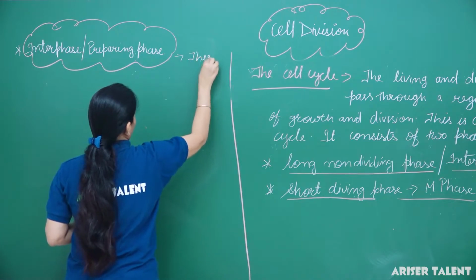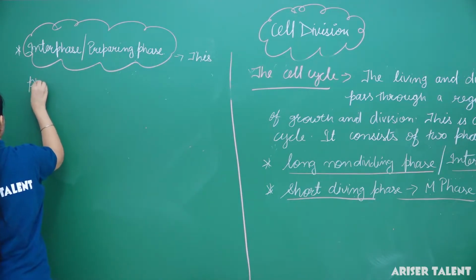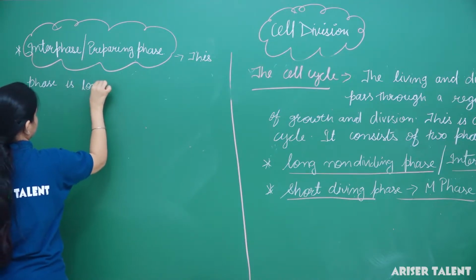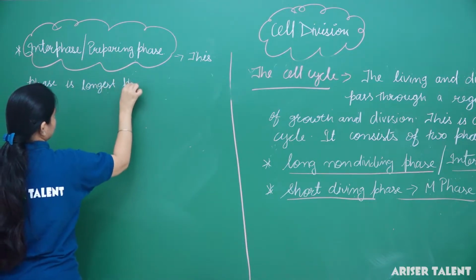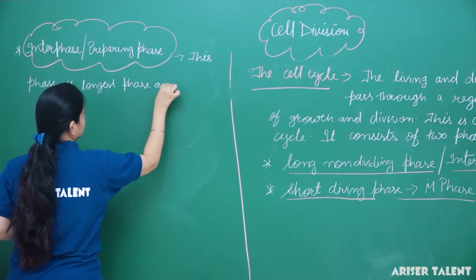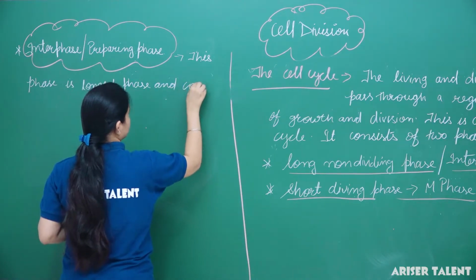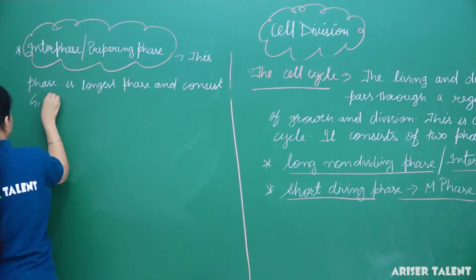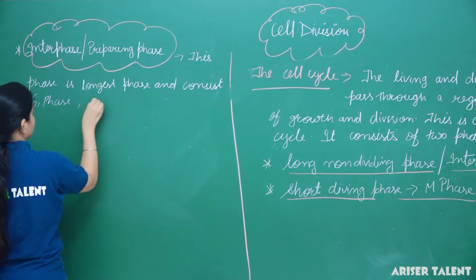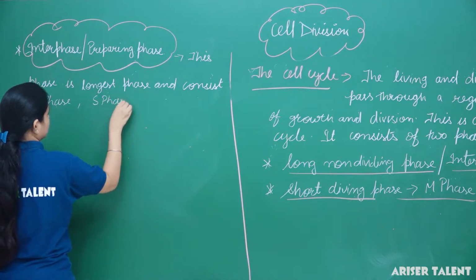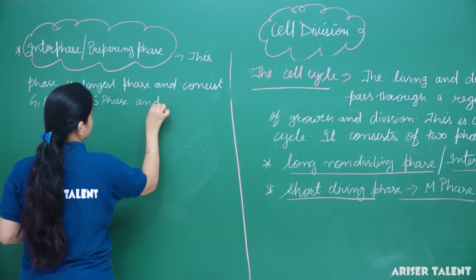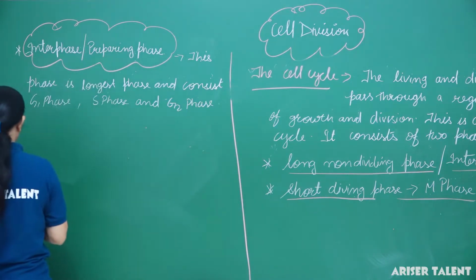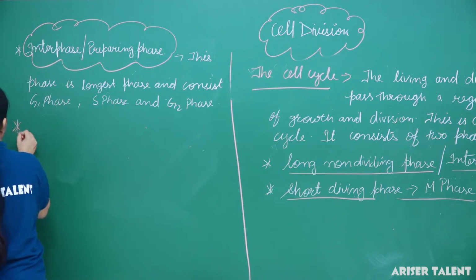This is the longest phase and consists of G1 phase, S phase and G2 phase.